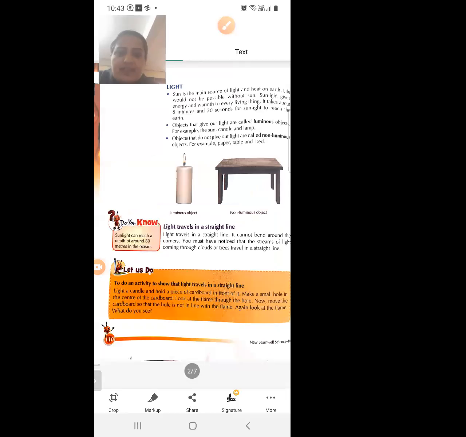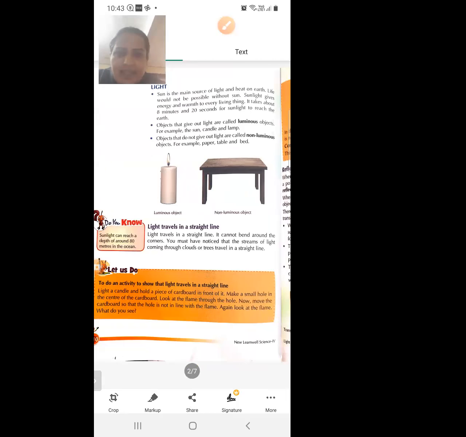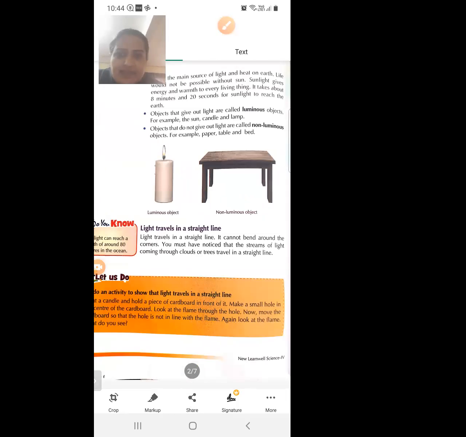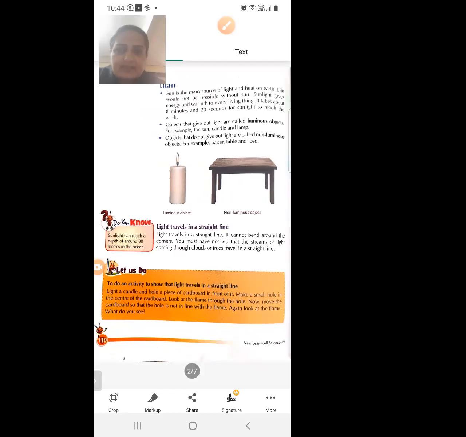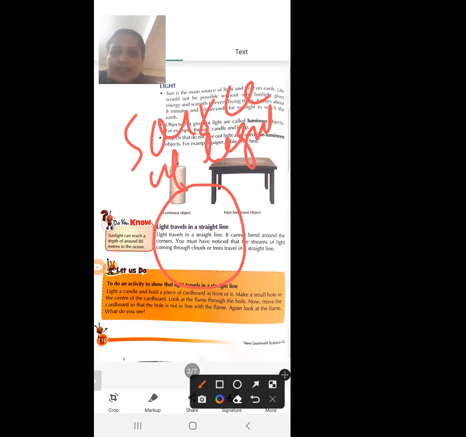Sun is the main source of light and heat on the earth. As we know, on the surface, what is the main source of light? Sun. It is sun. Sun is the main source of light on the earth surface.